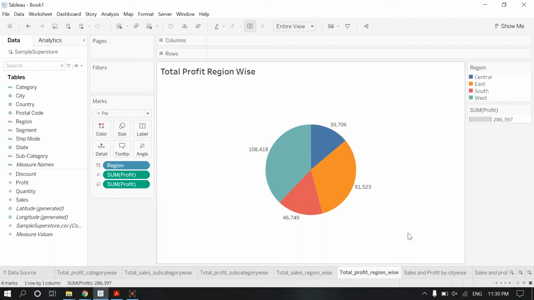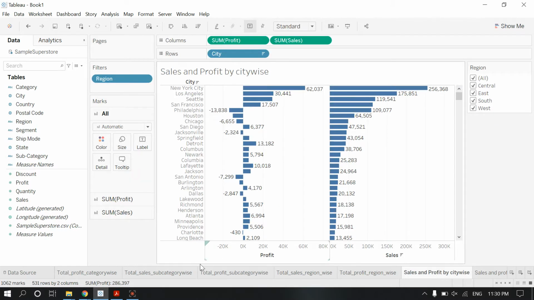Let's move to the next one, city-wise. Because we have already concluded that we have weak areas in central and south, let's also see city-wise. Here we are getting more profit from New York City. This bar chart is of profit, and this is for sales. We have to focus more on profit than sales, because sometimes the sales value is high but we are getting very little profit.